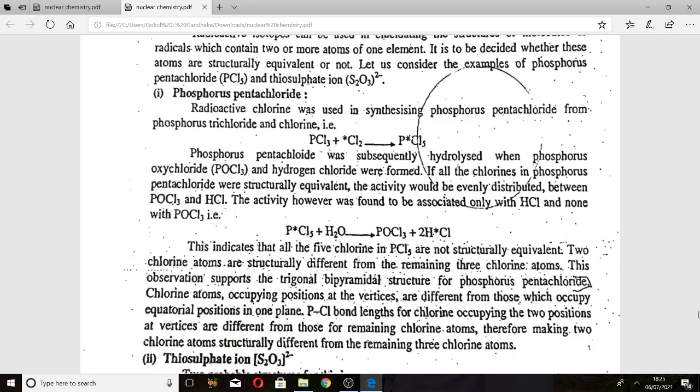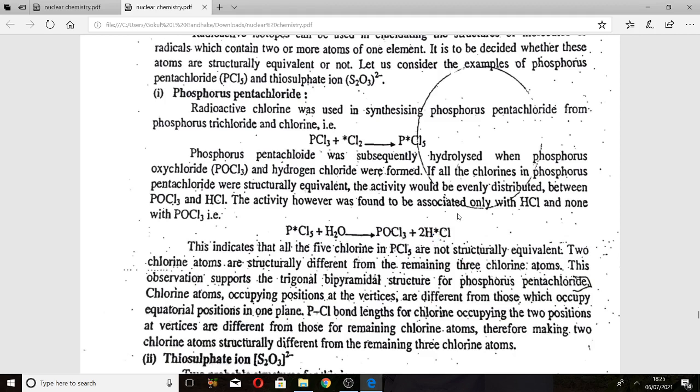When hydrolyzed, we get phosphorus oxychloride, POCl3, and hydrogen chloride: PCl5 gives POCl3 plus 2HCl.